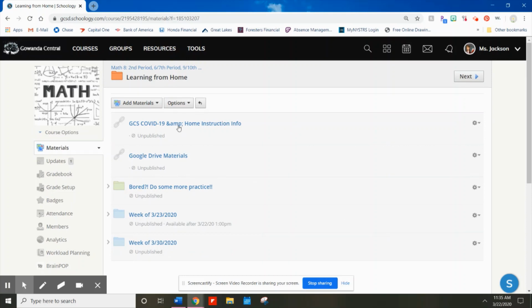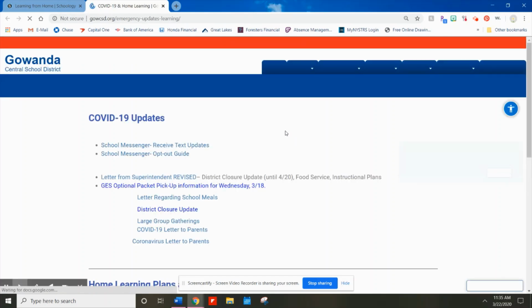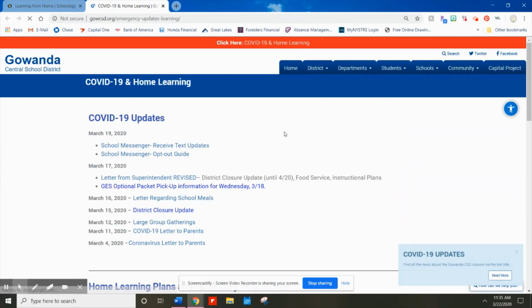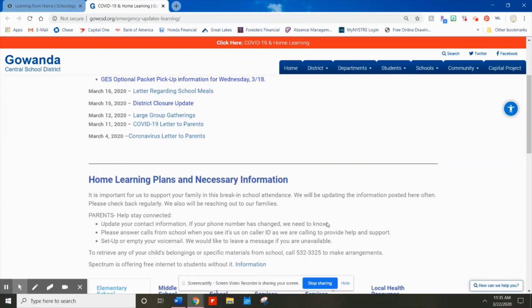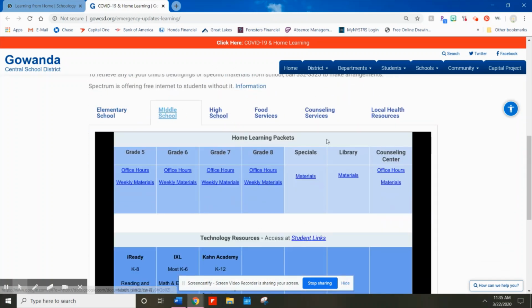The first thing is, it says GCS COVID info. There's a little typo there, but it should say info. It's home instruction info. So if you click on that, it's going to take you to the Gowanda Central School District website, specifically the page that says COVID-19 and home learning. If you scroll down, you're going to go under middle school and grade 8.